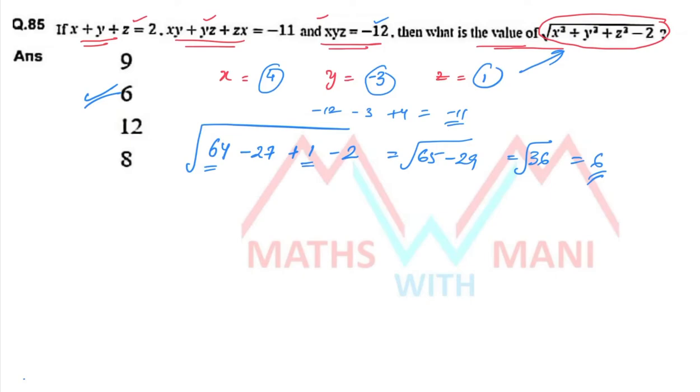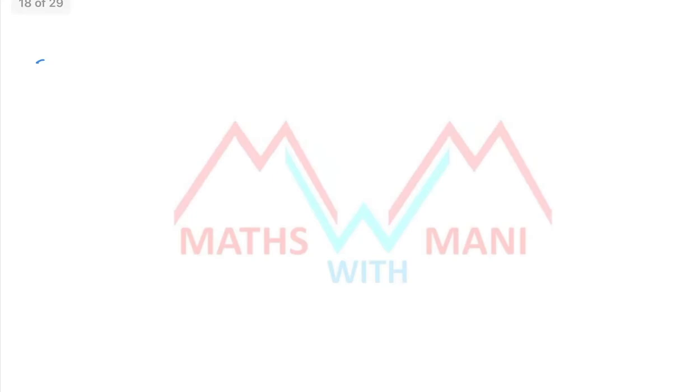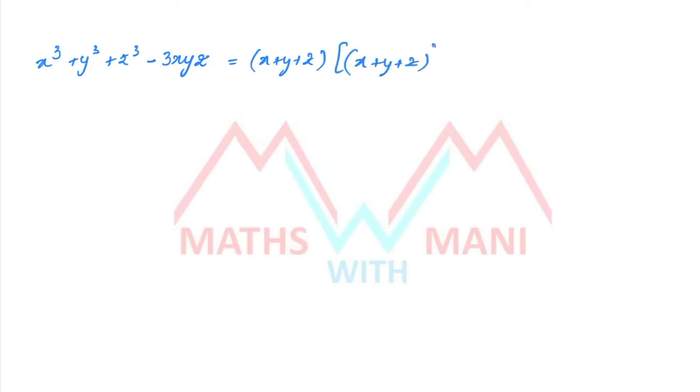Otherwise, how can I solve it? I can solve it in another way also. If I know the value of x plus y plus z and xy, yz, zx and xyz, I have a direct formula to find out x cube plus y cube plus z cube minus 3xyz is equal to x plus y plus z into x plus y plus z whole square minus 3 into xy plus yz plus zx. I told you this formula in the previous videos also. So you have to find out this value.